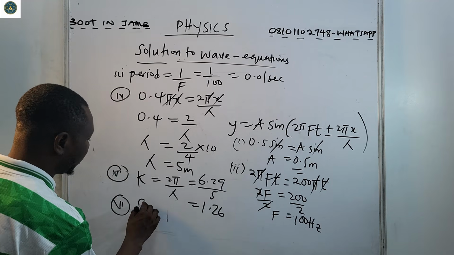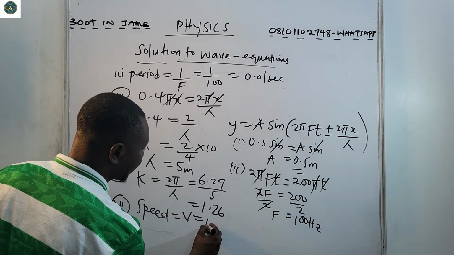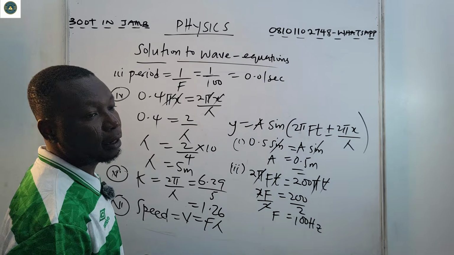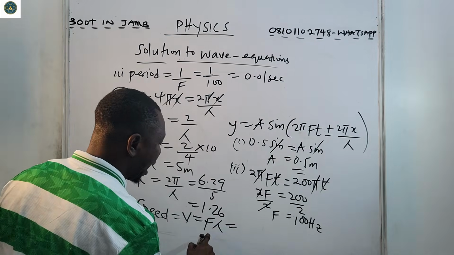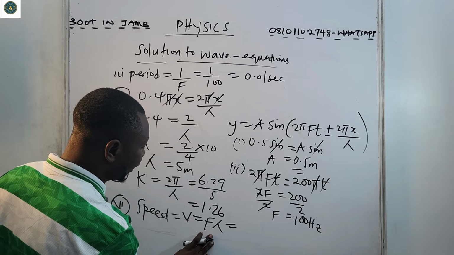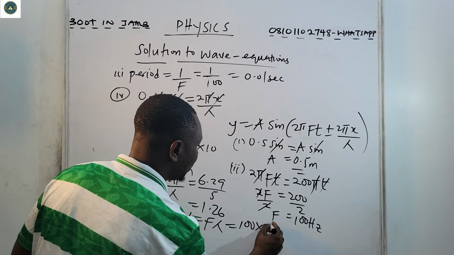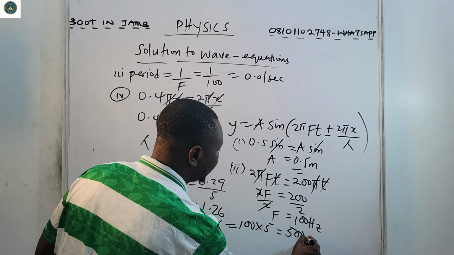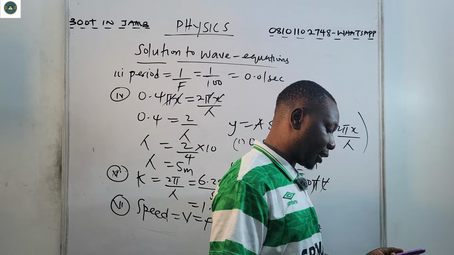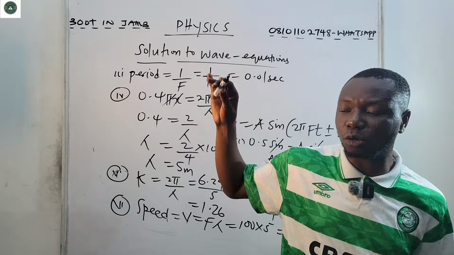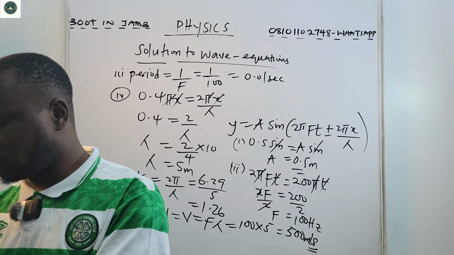Now the next thing is 6, the speed. Speed is equal to velocity, and velocity is f lambda. F is 100, and lambda gave us 5. So that's about 500 meters per second. So this is how to compute this kind of problem.